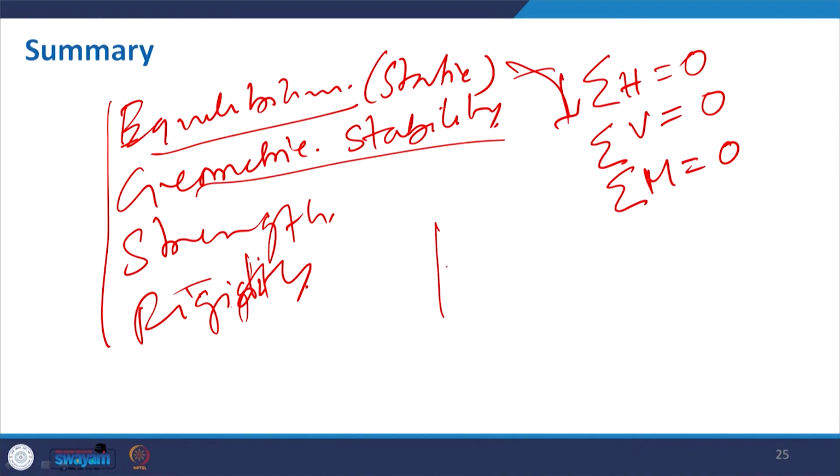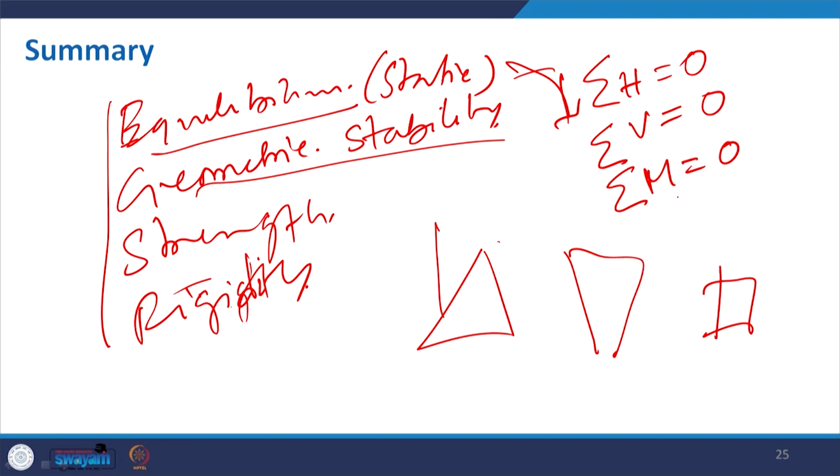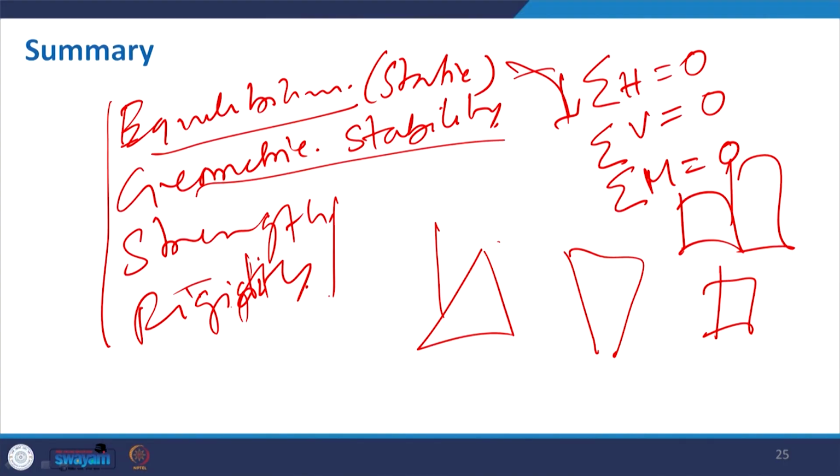And in order to make it stable, we discussed different forms, it may be a pyramid, or an inverted pyramid, a single object, or a composition. Strength and rigidity depend on all possible loads, the selection of the material, and different structural arrangements and their performance against applied load. So, these are the requirements.